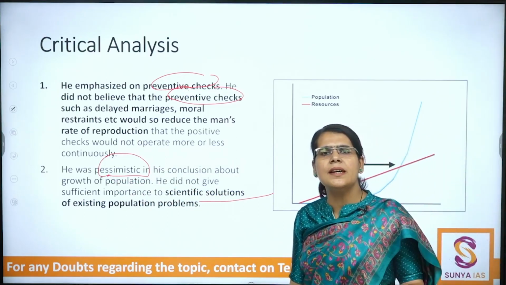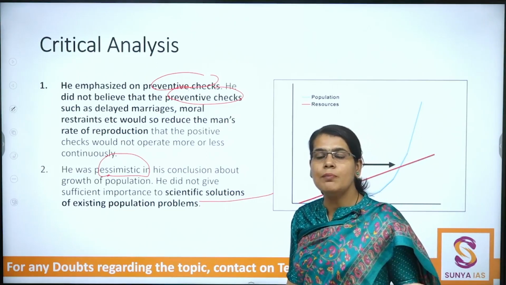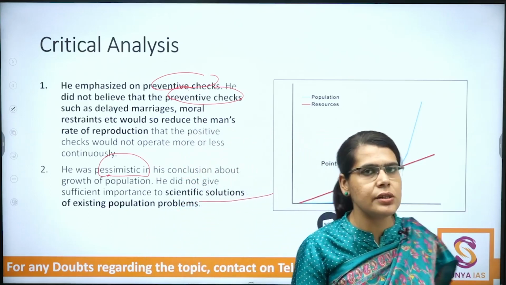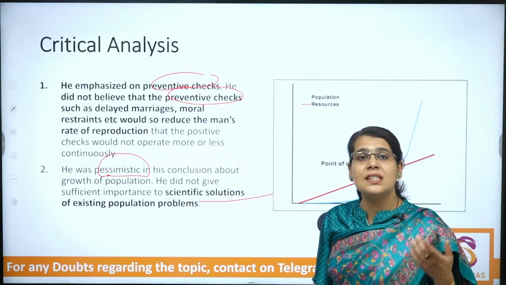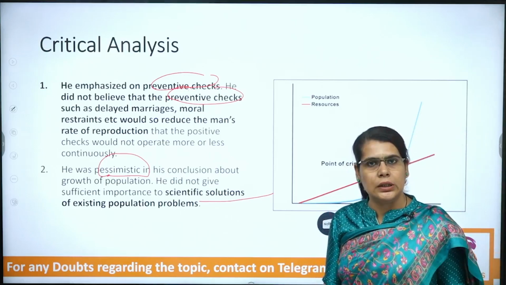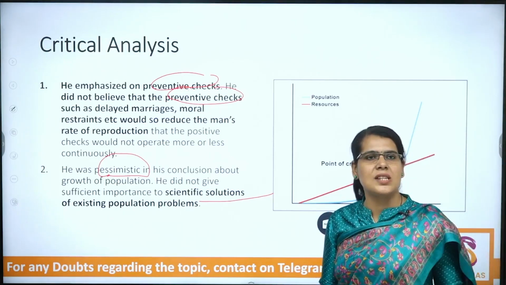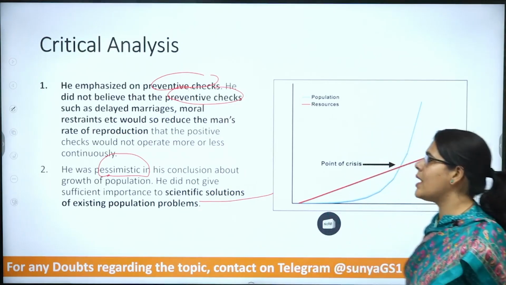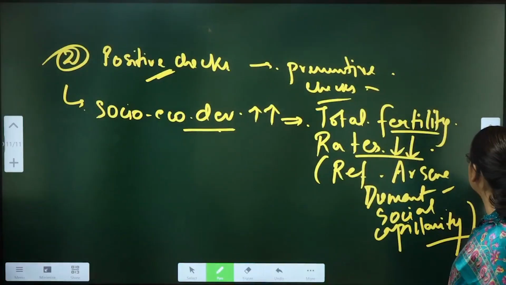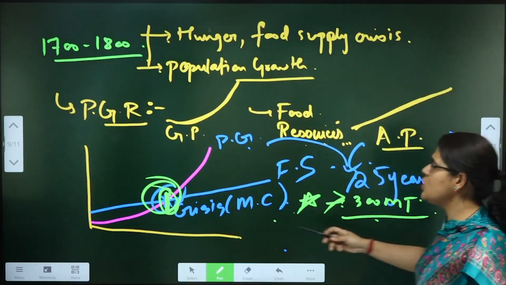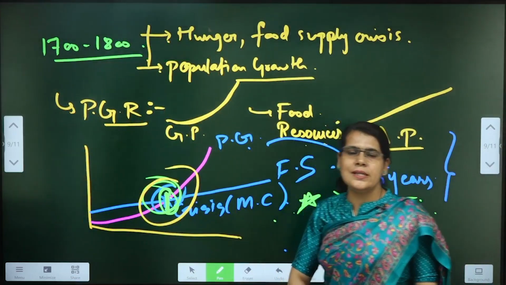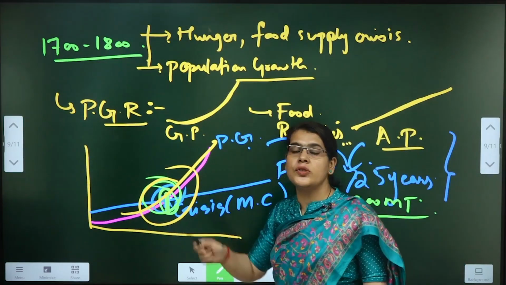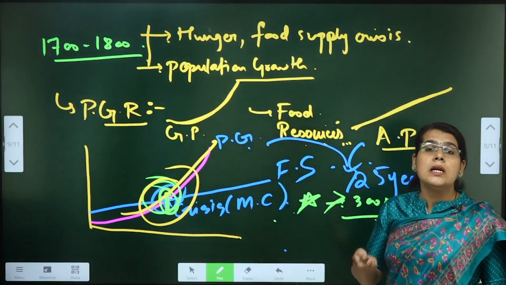Can there be scientific interventions? Definitely. For example, we have seen scientific interventions in the wake of the agricultural revolution, right? We have seen that in the case of the Green Revolution for India, where production levels have increased substantially. So can we say that this crisis point that he talks about is inevitable? Not necessarily, because food production may also take a pace and not go only linearly.